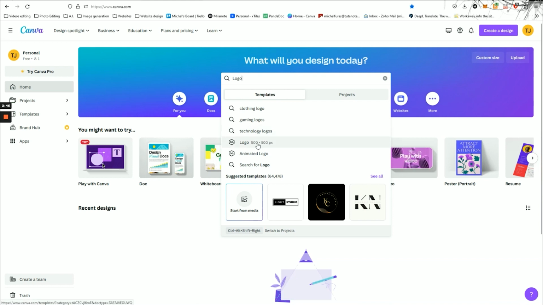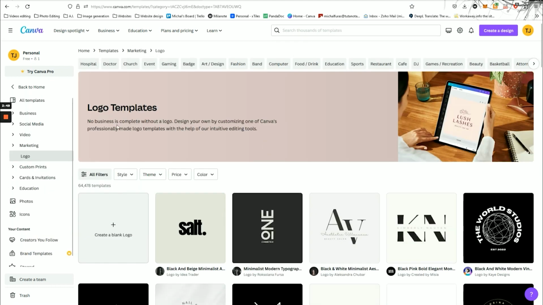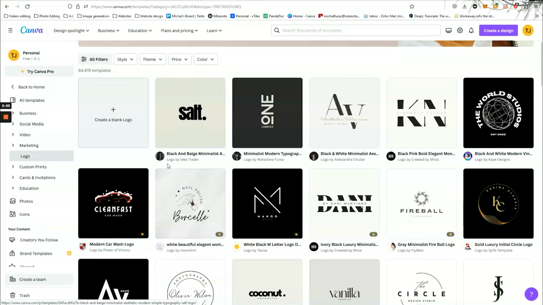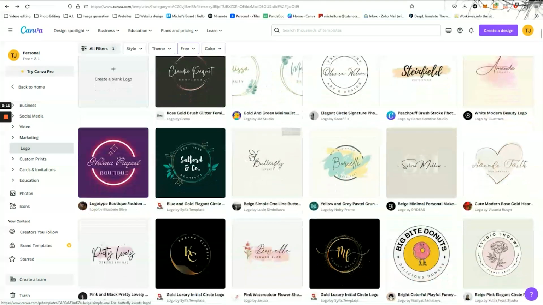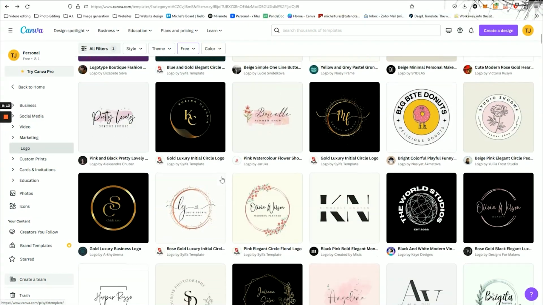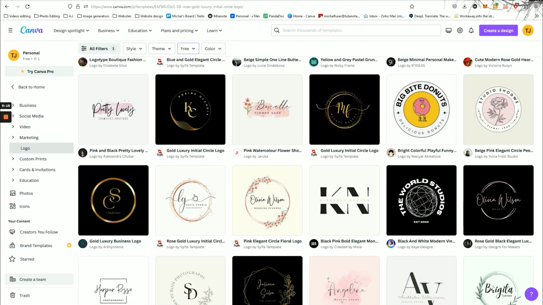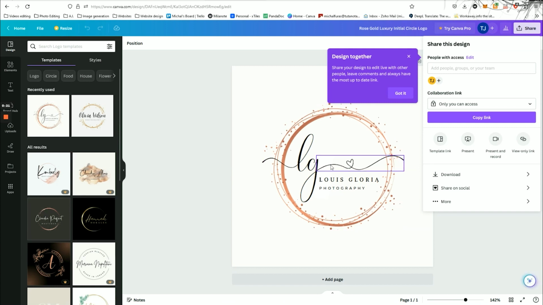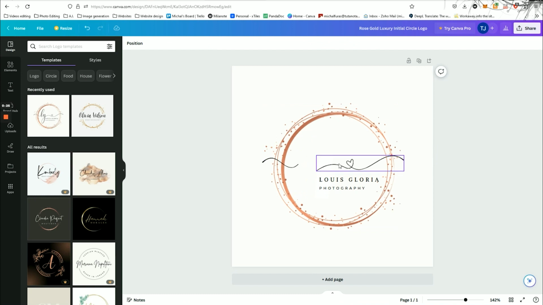For now, you can choose any of the templates provided here in Canva's free version. Since I'm in the spirituality niche, I will choose something related. For example, this template looks nice. I will click on it and it will load. Once it's loaded, you can edit the image. You might have chosen a different template or logo, but no problem, the tool is very user-friendly. Simply hover your mouse over any element and you can edit it.